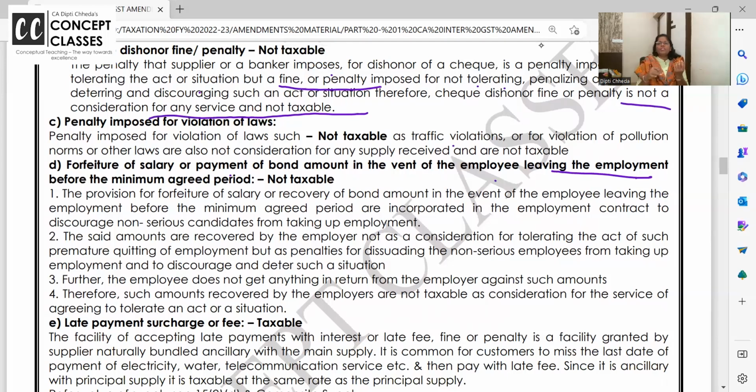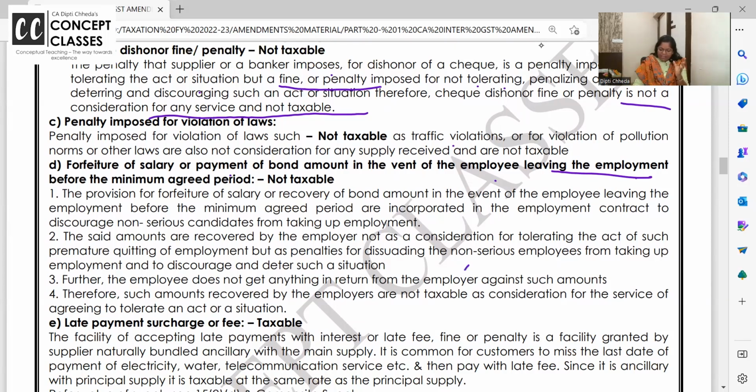If the employee wants to leave suddenly, today is say 18th of February, and I say 20th of February is my last day, I won't be coming. So if I leave suddenly, there will be huge losses for the company to come, replace me and get their work done. So for that, the company is going to charge 3 months salary. Is it a service? This money, is it a service?